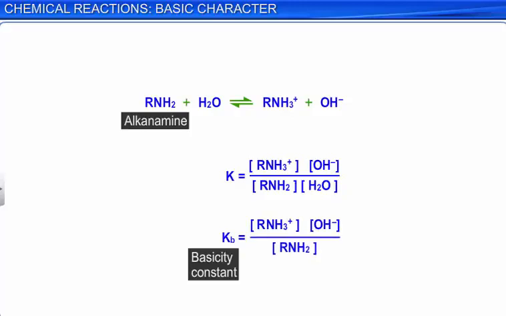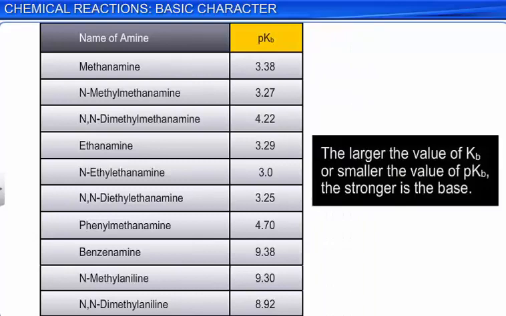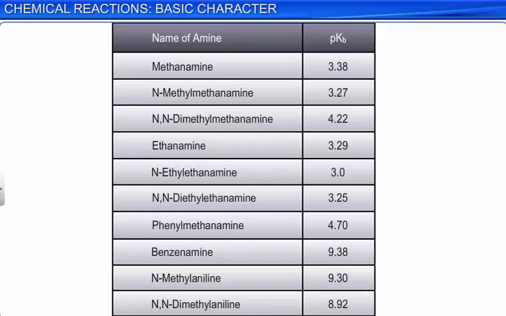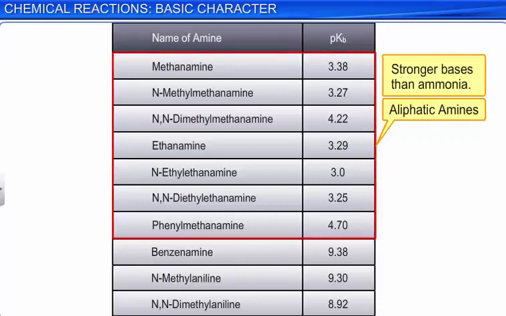You get an idea of the relative basic strength of amines from their Kb or pKb values. The larger the value of Kb or smaller the value of pKb, the stronger is the base. By observing the pKb values listed in the table, we can say that aliphatic amines are stronger bases than ammonia. On the other hand, aromatic amines are weaker bases than ammonia.